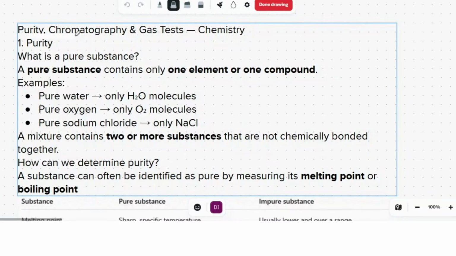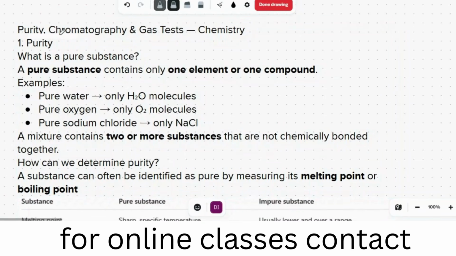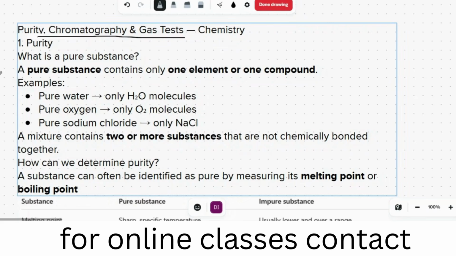Going to talk about purity, chromatography, and gas tests. So, what is purity? What is a pure substance? A pure substance contains only one element or one compound. For example, pure water has only H2O molecules. There is no other impurity.